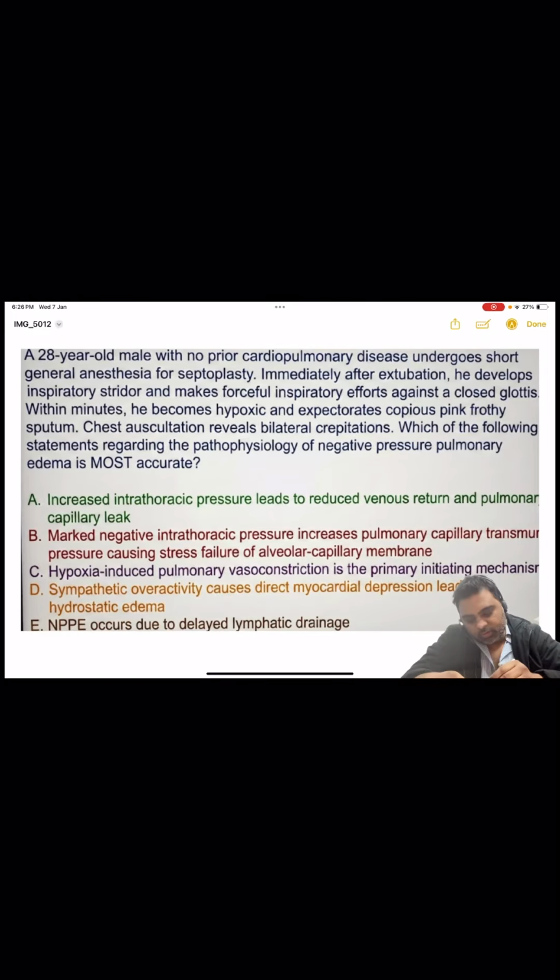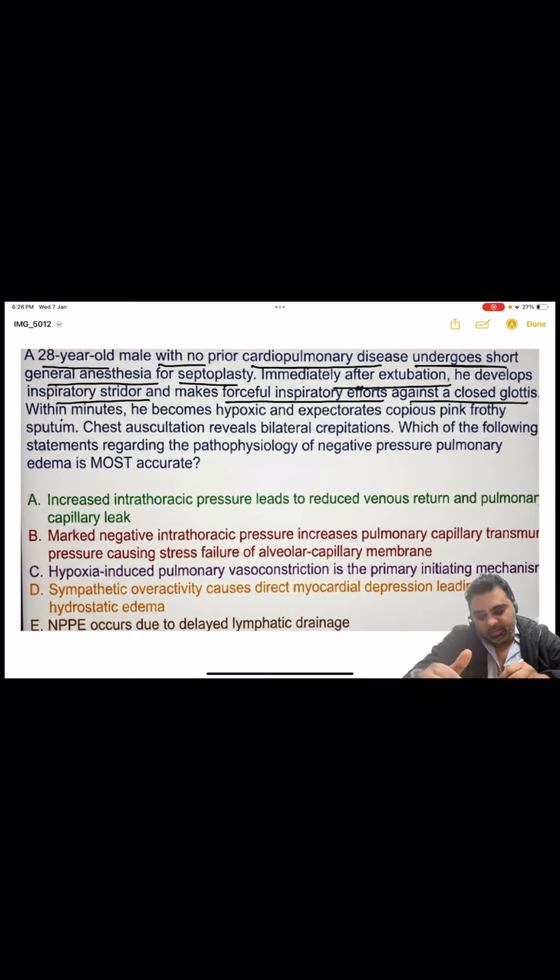So we have a question. A 28-year-old male with no prior cardiopulmonary disease underwent short general anesthesia for septoplasty. Immediately after the extubation, he develops inspiratory stridor and makes forceful inspiratory effort against a closed glottis. Within minutes, he becomes hypoxic and expectorates copious pink frothy sputum.